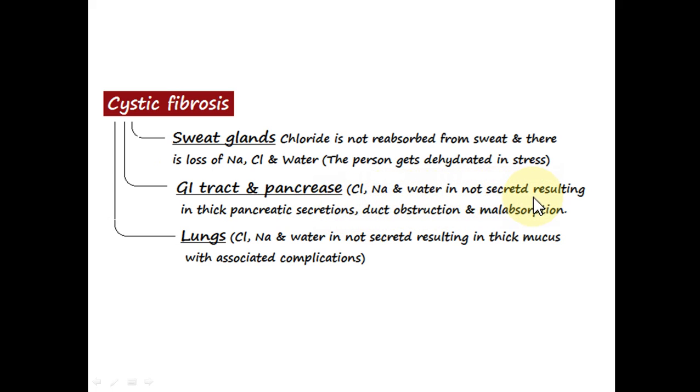the thick pancreatic secretions may cause duct obstruction, leading to acute pancreatitis, chronic pancreatitis, and automatically lacking pancreatic enzymes will lead to malabsorption. In the lungs, the absence of chloride, sodium, and water in the mucus makes the mucus very thick and hard for the cilia to clear it, and it may lead to the development of various respiratory tract infections.